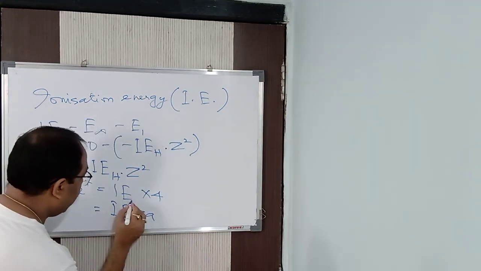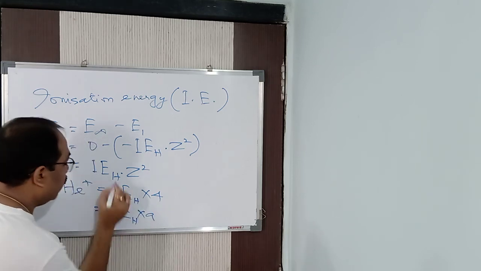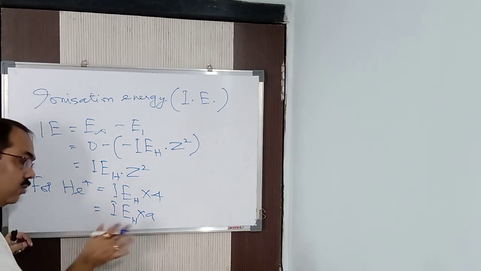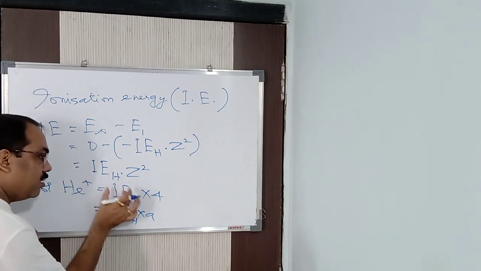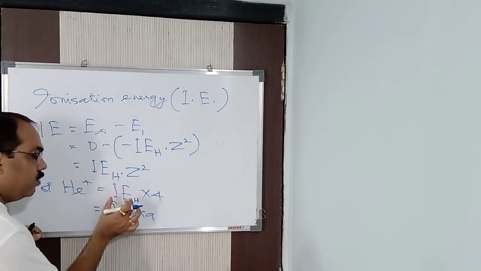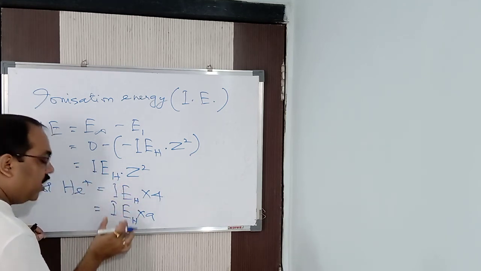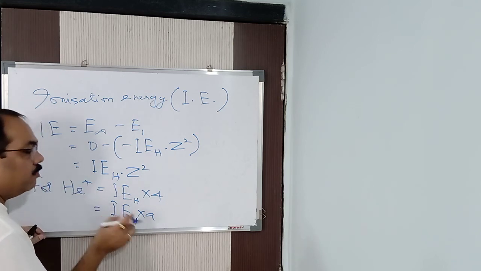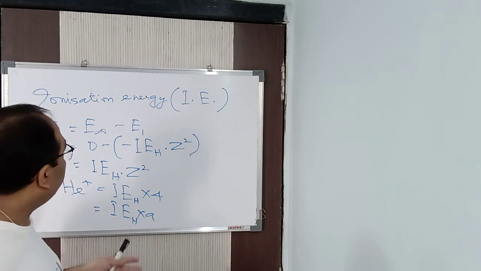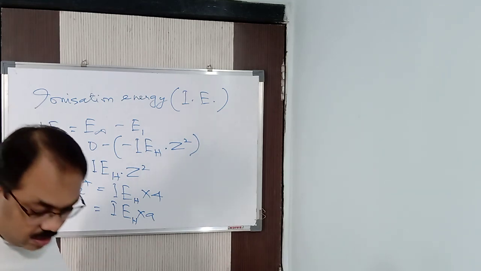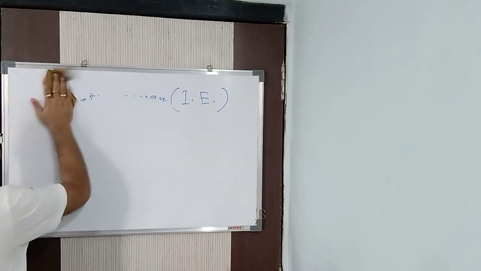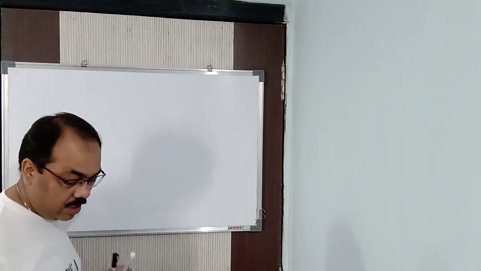Sorry, I forgot to write IE_H here. In this way you must write it down. The value, as I told you, if it is in joules per atom, is 21.8 into 10 to the power minus 19. If it is in kilojoules per mole, it is 1312. If it is in electron volt per atom, it is 13.6. Whatever the unit given, you put accordingly and calculate the ionization energy. I hope you understood ionization energy. In this way, we covered ionization energy. The next part we will come to. Thank you.